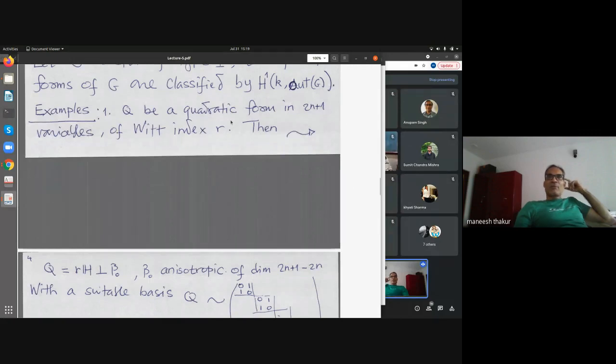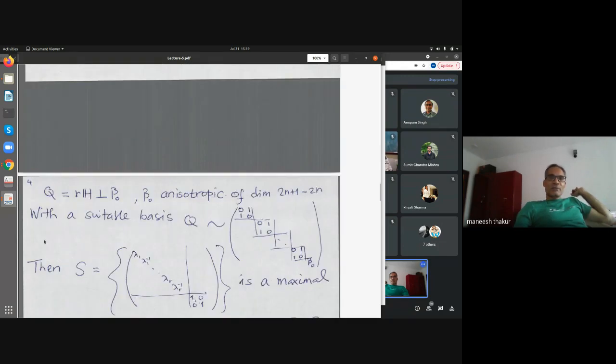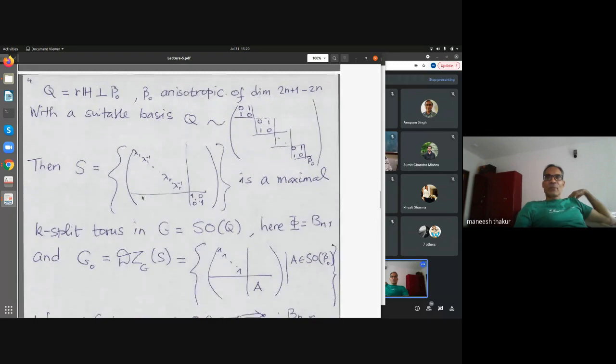Suppose I have a quadratic form in 2n+1 variables. This is taken from Tits' paper, and with index r. Then we know that the quadratic form can be written as r copies of the hyperbolic plane orthogonal sum with a uniquely determined anisotropic form. You do this calculation with respect to a suitable basis. The bilinear symmetric form has this kind of matrix, where this corresponds to the anisotropic part. These are all hyperbolic planes.